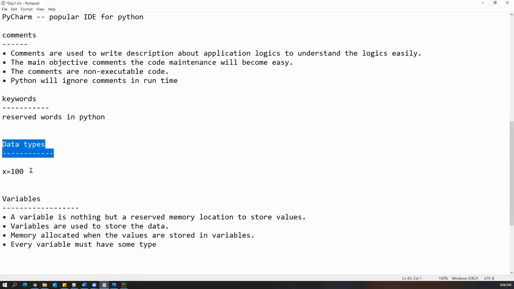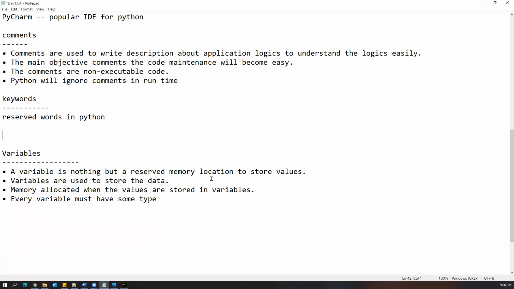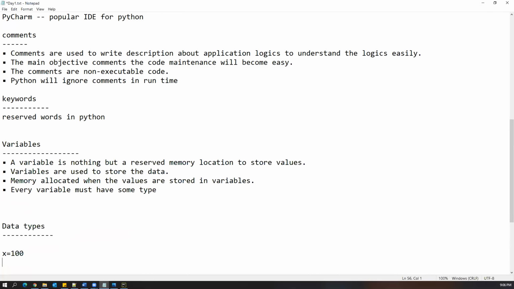Type is nothing but a data type. So every variable must have some type. In Java, if you create a variable, we must specify the data type. For example, if I want to store a number in a variable, we have to define that variable as an int. If you want to store string data in a variable, that variable should be defined as a string type like this. And this is basically called a data type.